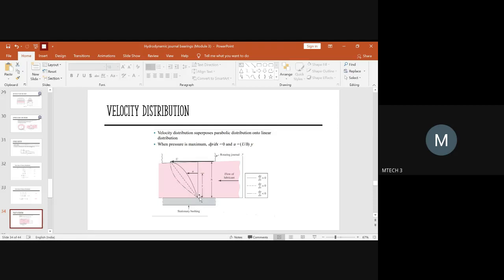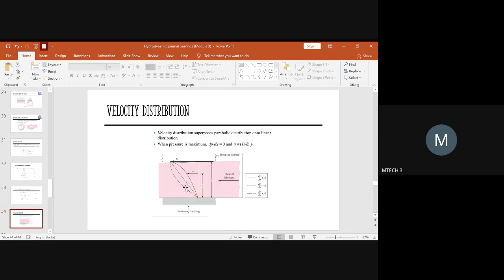It could be parabolic, or it could be linear. Depending upon how the velocity has been distributed, dP/dx could be greater than 0, equal to 0, or lesser than 0. All three natures of the velocity distribution are shown here.